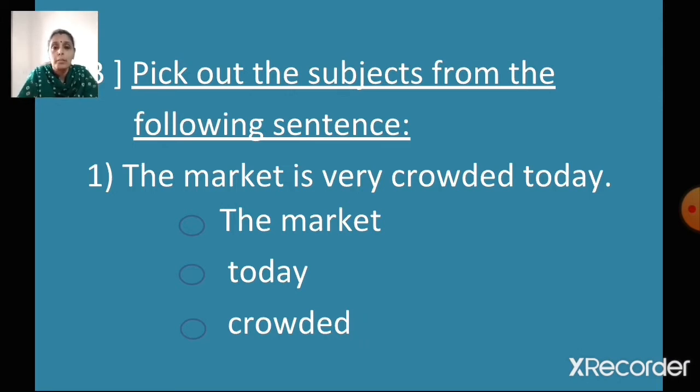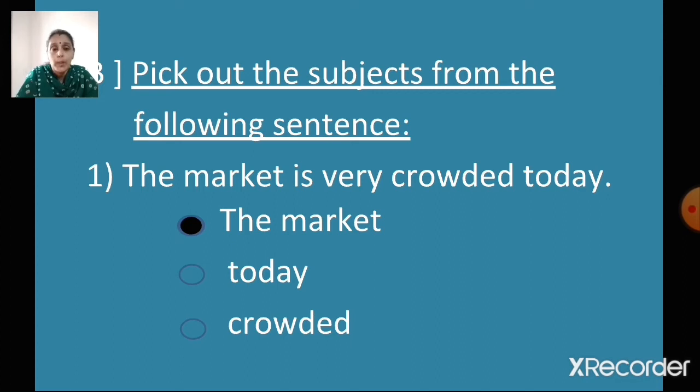Subject is about which is being spoken or is being talked, and predicate is what is being talked about the subject, right? So the market is very crowded today. In this sentence, what are we talking about? We are talking about the market. So what is the subject? The market is the subject here, right? So let us click the market, right?